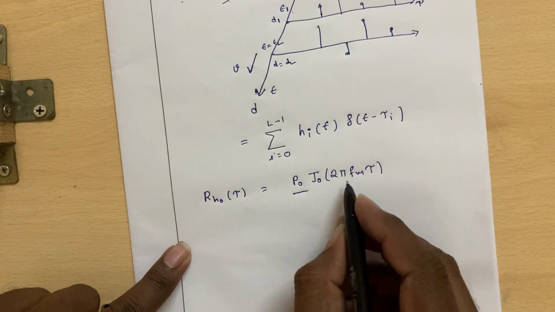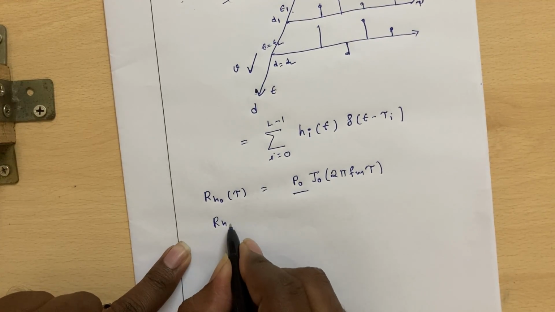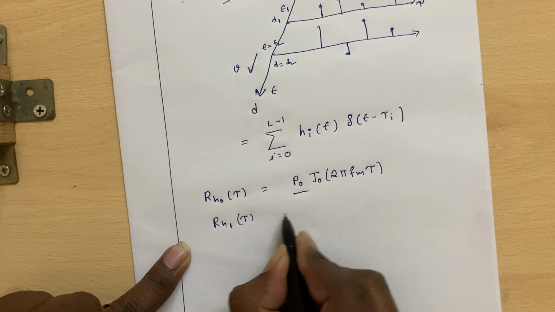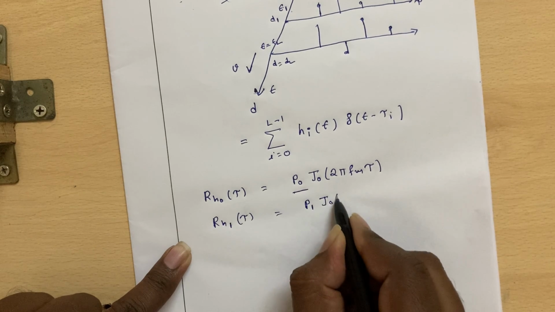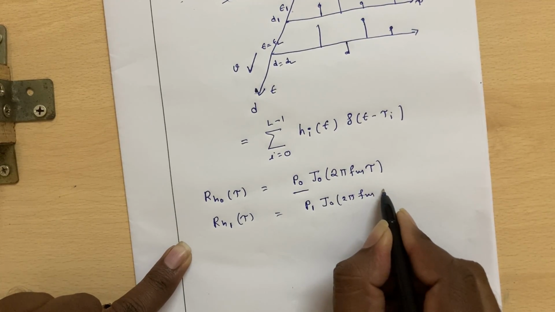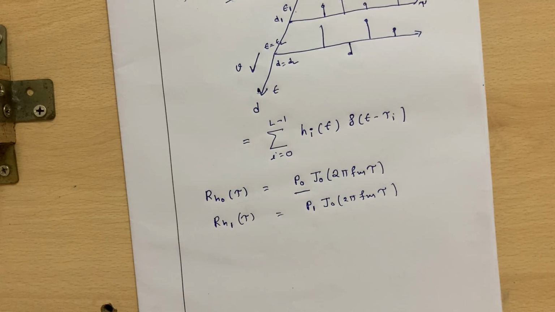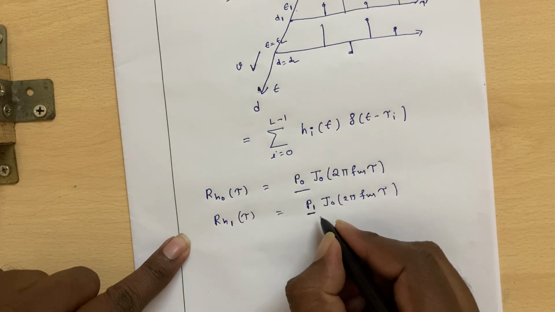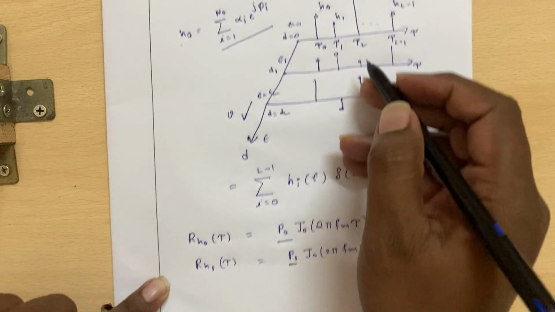Similarly, the same Bessel function kind of autocorrelation function you can find for i equal to 1, which will have P1 into J0. The frequency selective channel is nothing but a sum of multiple flat fading channels for different delays. So P1 is the average power contained in the tau 1 path.